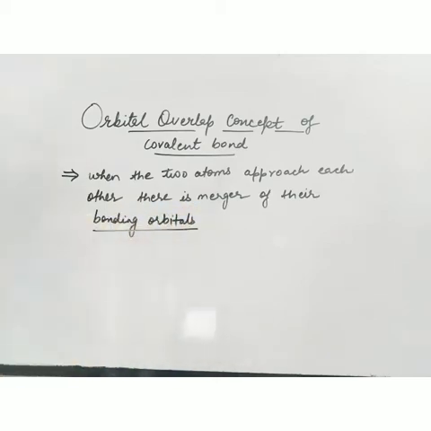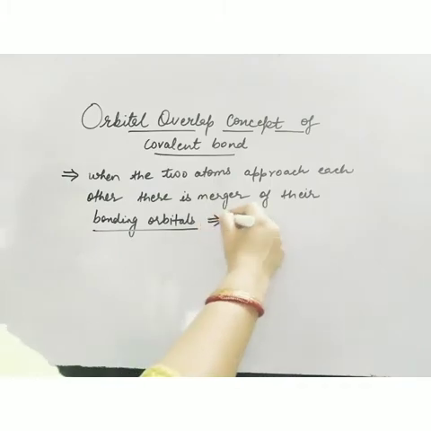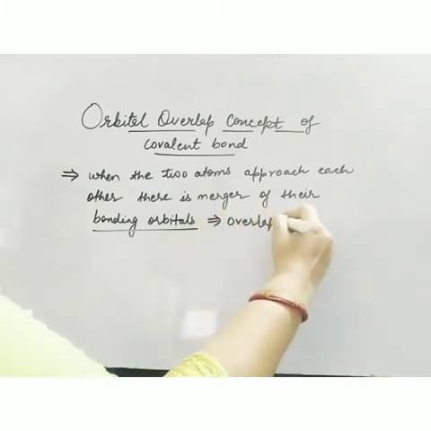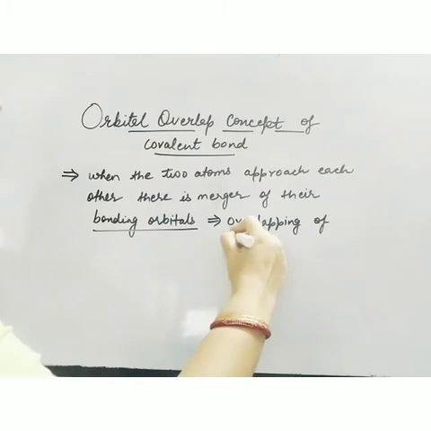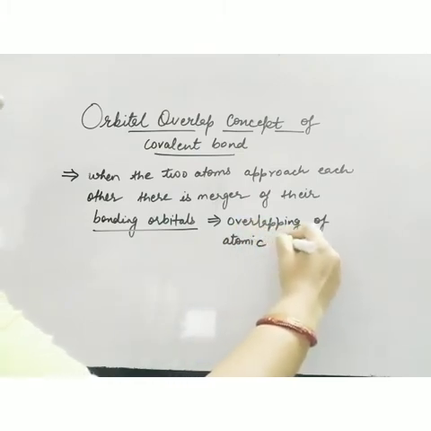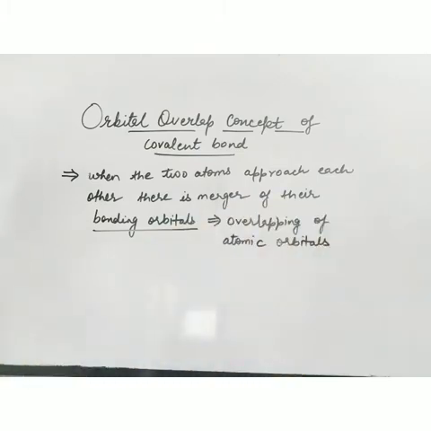Okay, now what is the meaning of bonding orbitals? The orbitals which are taking part in the bond formation, and generally the orbitals belonging to the valence shell take part in the bond formation, and this is known as overlapping of atomic orbitals. So overlapping means merger or combination of bonding orbitals of the atoms taking part in the bond formation.